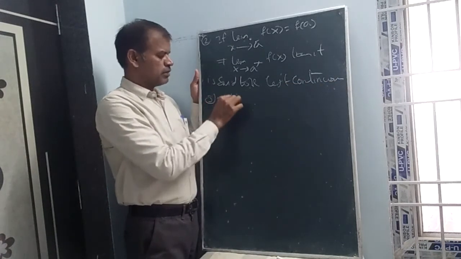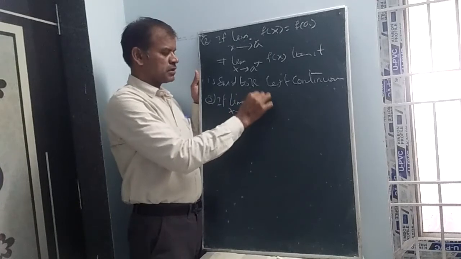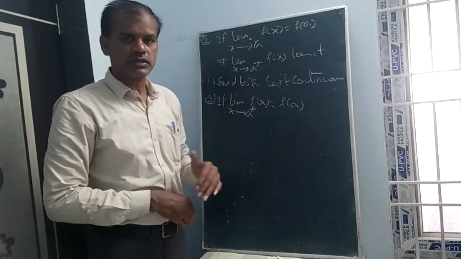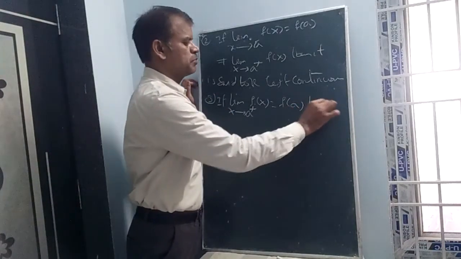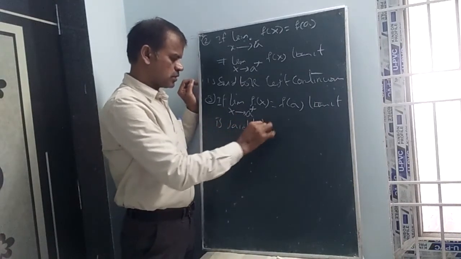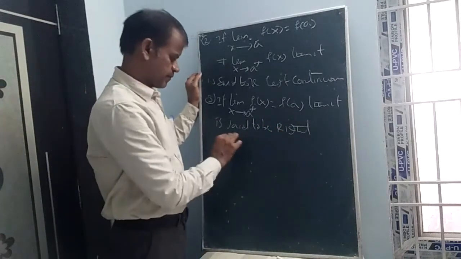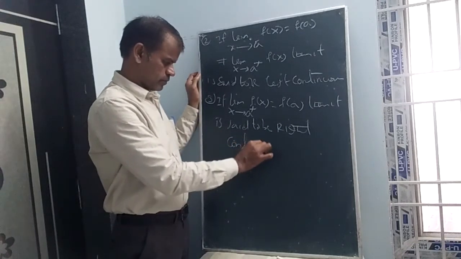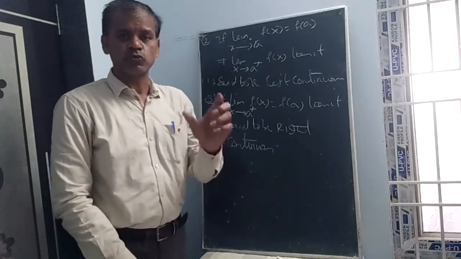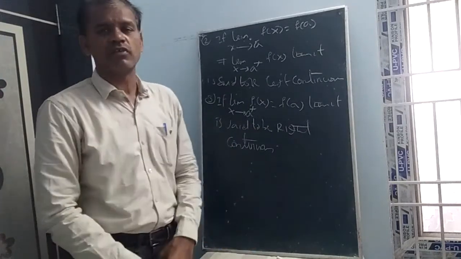Third one: if limit x tends to a plus f(x) is equal to f(a), then it is said to be right continuous. If limit x tends to a minus f(x) and limit x tends to a plus f(x) are both equal, and that is also equal to f(a), then we can say that it is simply continuous. There is no question of left and right.